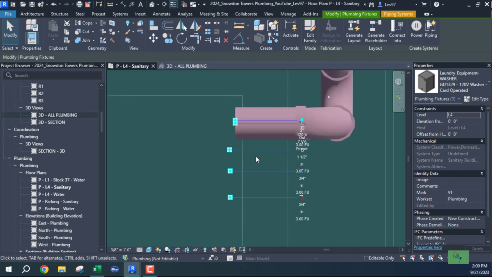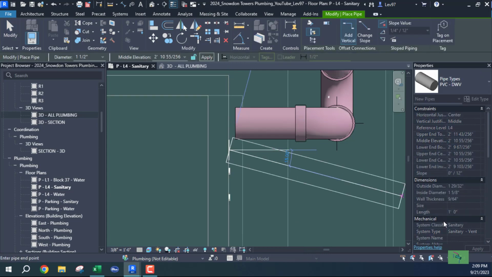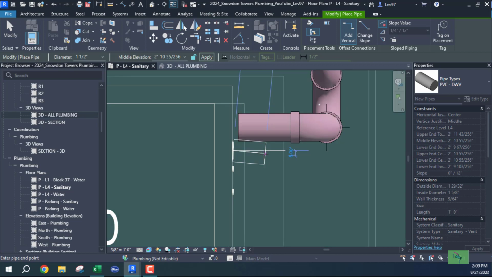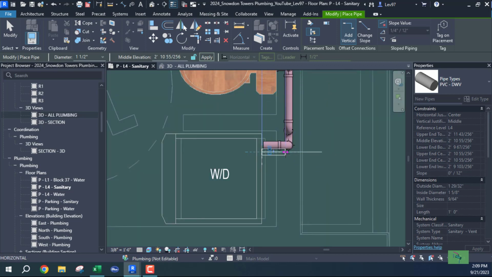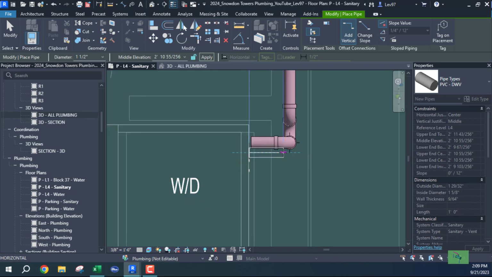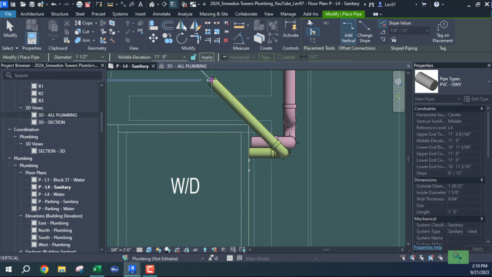I think that is this connector. Let's see. Vent, okay. So we can go back to the wall, and we can come out, change the elevation to 11, and I'm going to go over 135. Let's go over enough. 135, okay.